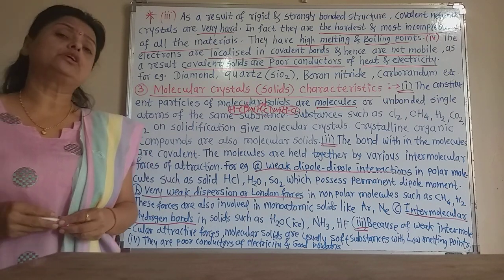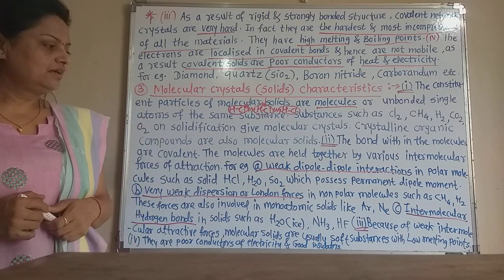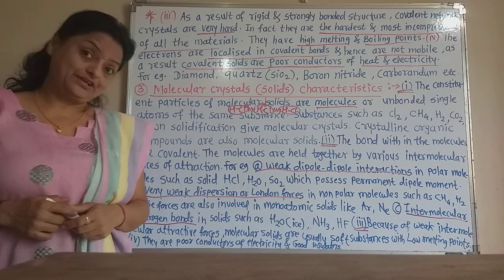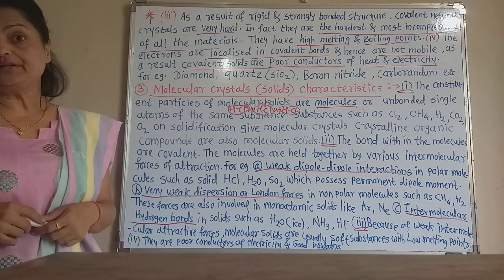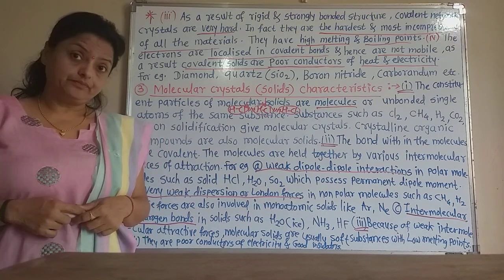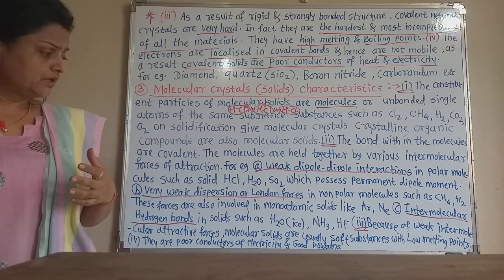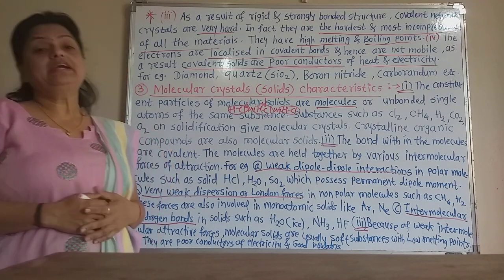So generally molecular solids are always soft in nature, and they have low melting points. Phosphorus is also a molecular solid, and sulfur is also a molecular solid. So they generally have a soft nature and low melting and boiling points.